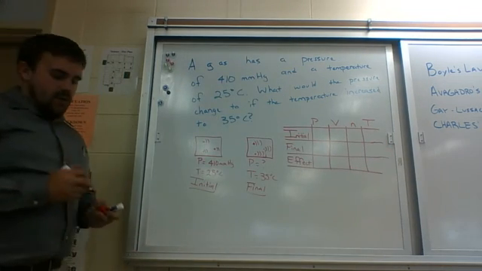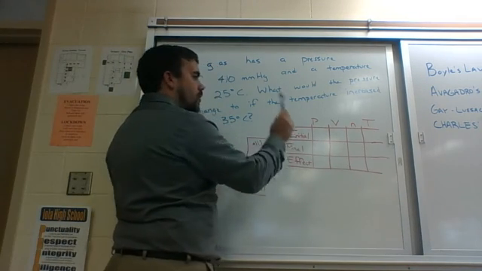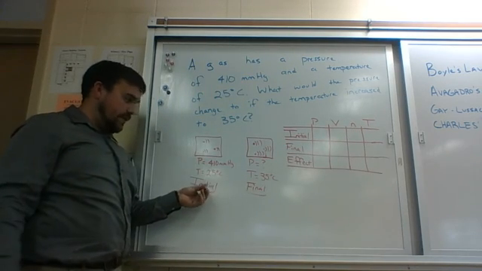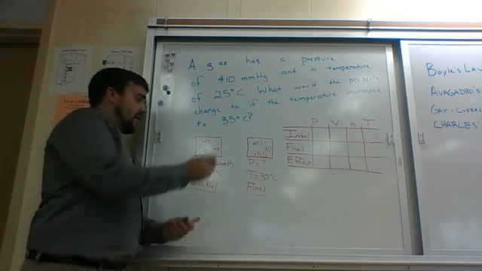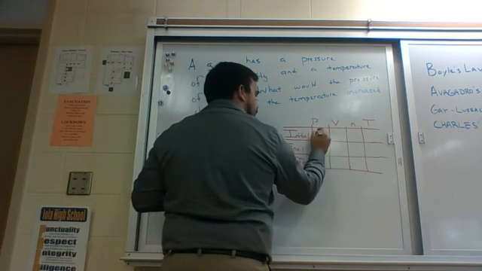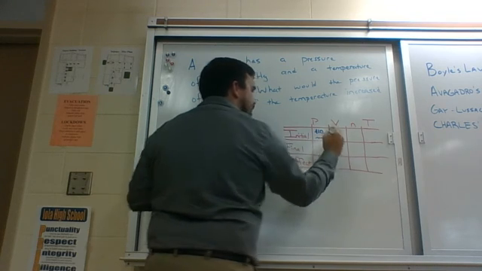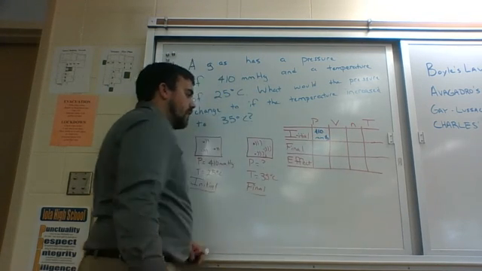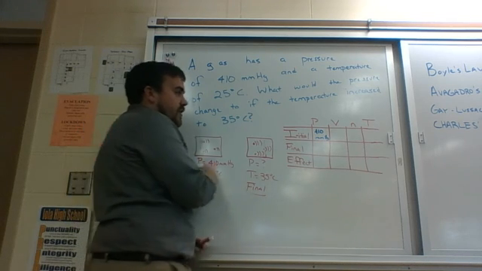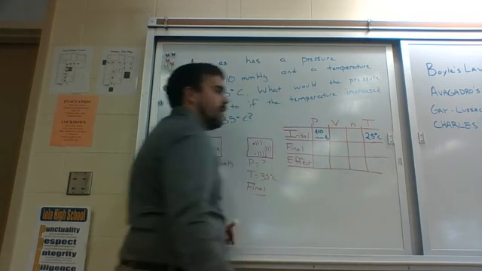Okay, so now what I'm going to do is ask, initially, do I know the pressure, volume, number of particles, or the temperature? The answer is yes. I've even labeled them over here. Initially, before I do anything to that gas, I know it has a pressure of 410 millimeters of mercury. So I'm just going to write that in that table under initial and pressure. I also know that the initial temperature is 25 degrees Celsius. I'm just going to write 25 degrees there.